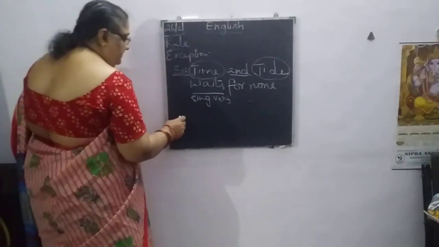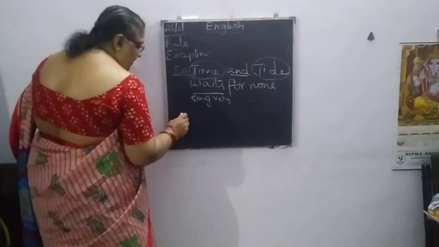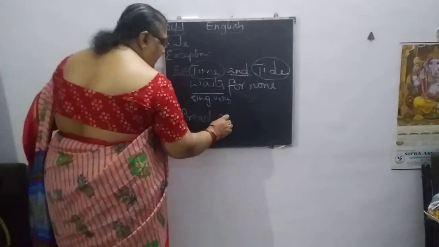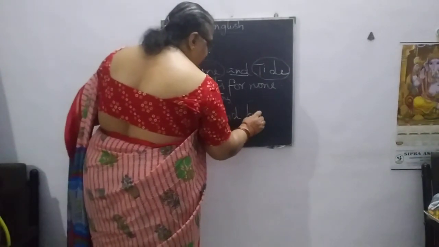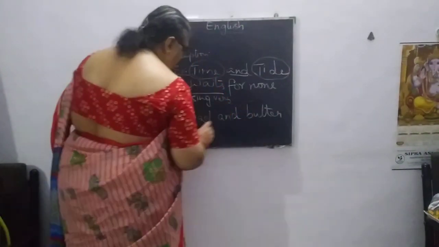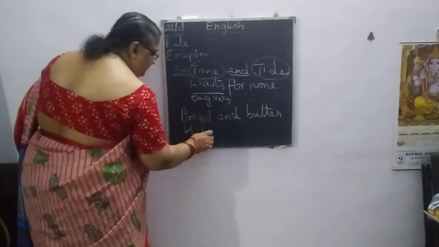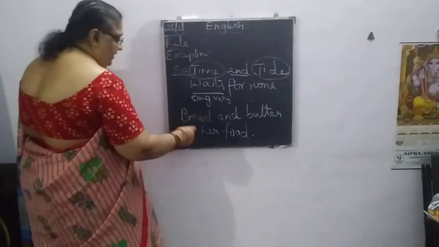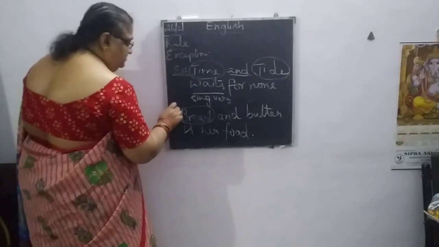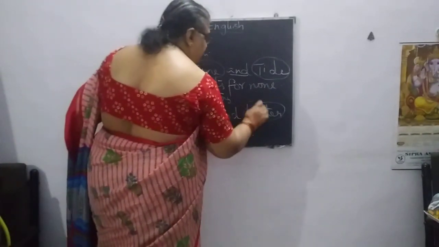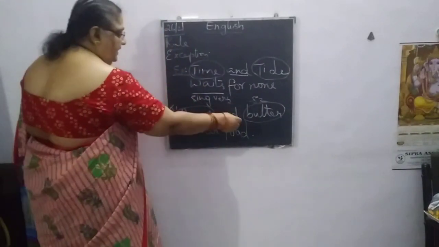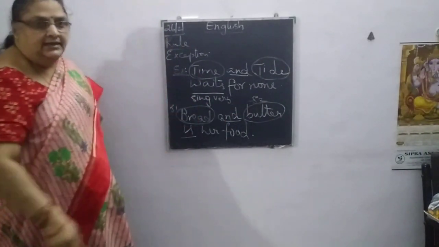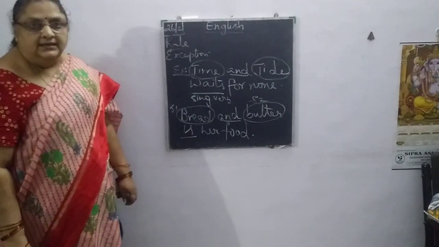Can we see one more example? Now if we say, bread and butter is a food. Here also we have two subjects, bread is subject 1 and butter is subject 2, connected with and. But here we wrote a singular verb. What's the reason?